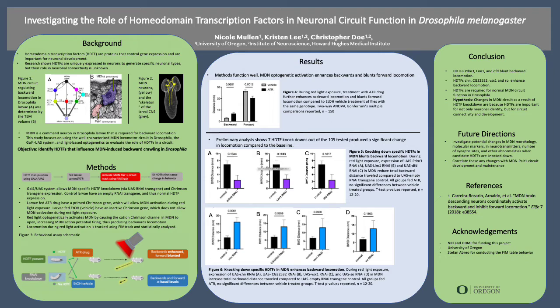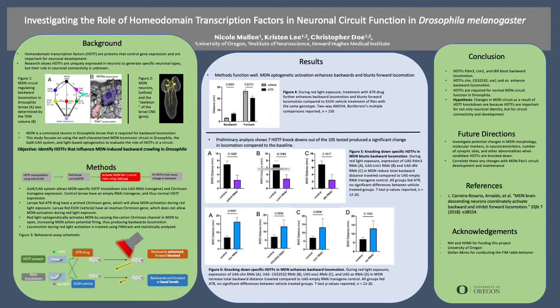During red light exposure, backward locomotion was enhanced and forward locomotion was blunted in the ATR-fed group compared to the vehicle-treated group. This data confirmed that optogenetically activating MDN causes a significant behavioral change in the larvae. With this data in hand, we began knocking down individual HDTFs in MDN and investigating how losing that HDTF influences the backward locomotion when MDN is activated.